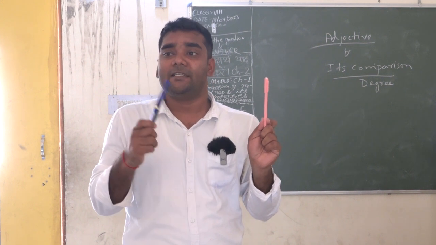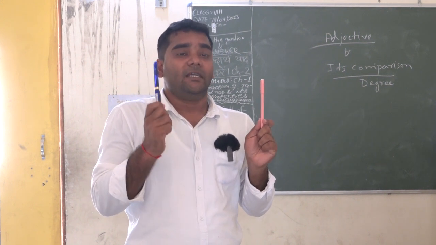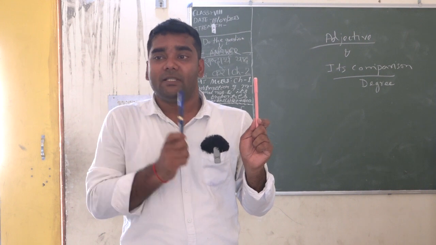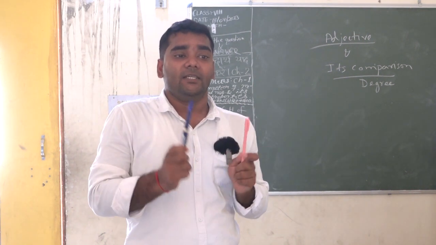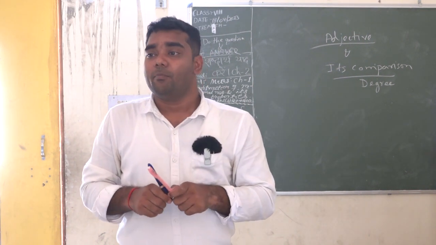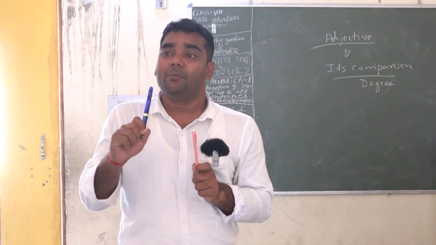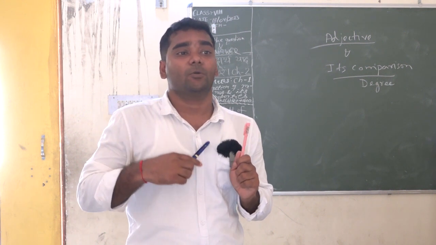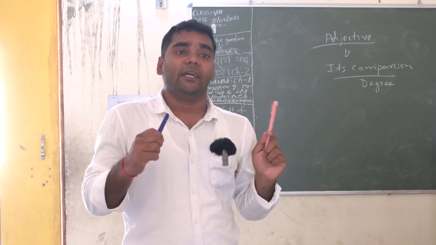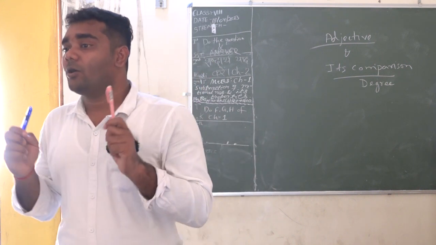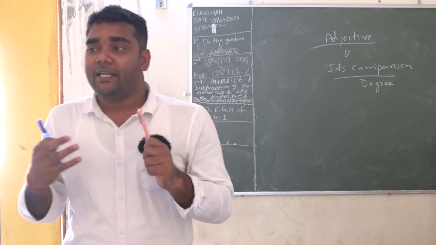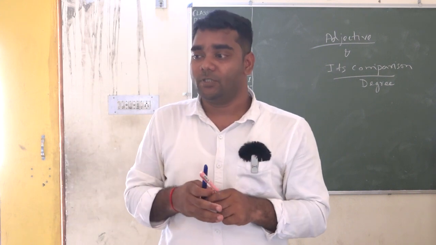He is an intelligent boy. Now in this sentence, intelligent is an adjective, but the comparison is with the boy himself, because we are describing the characteristic or the quality or the intellect of that boy.